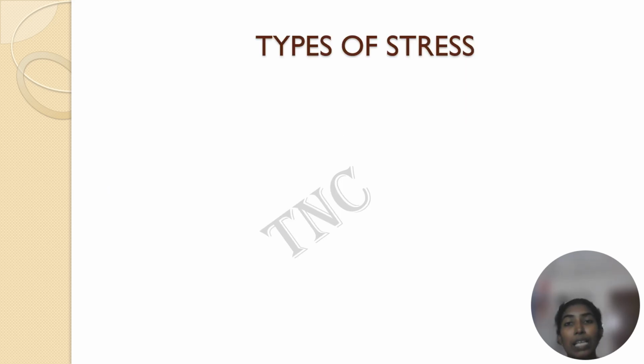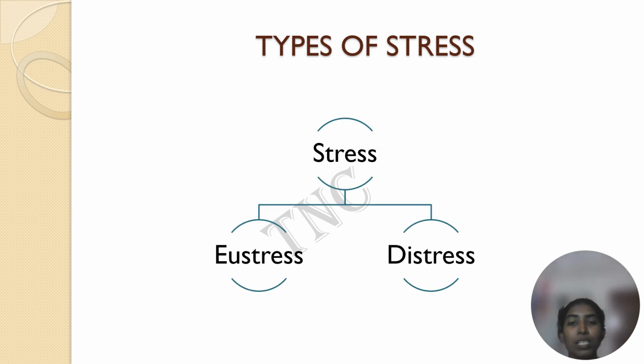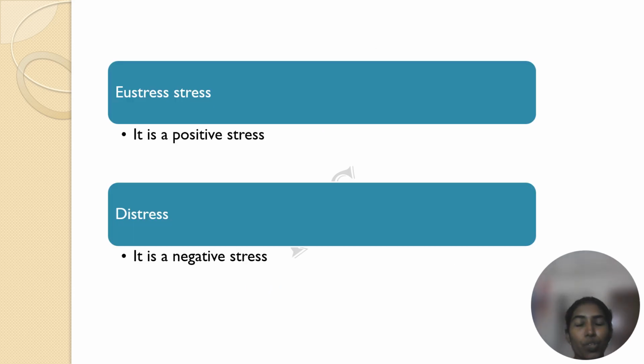Another classification of stress is eustress and distress. Eustress is a positive stress and distress is a negative stress. Positive stress is for growth and development, and distress is not going to help a person to develop.